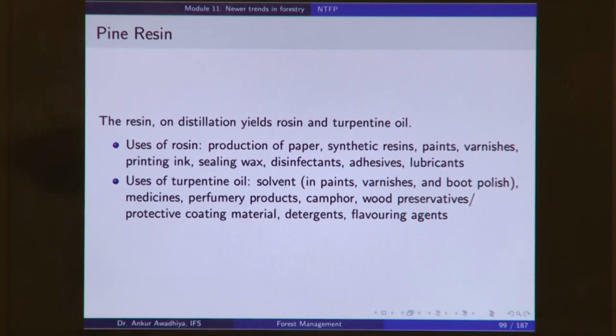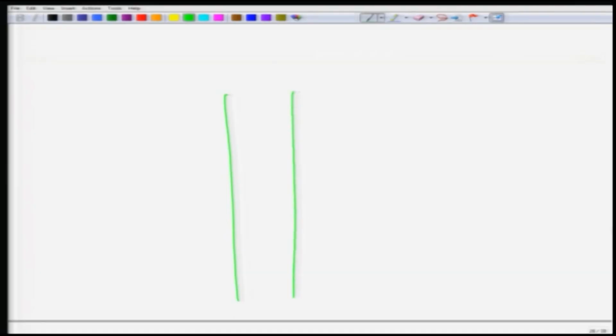So, how do you collect a resin? Suppose this is a pine tree. People will make rills like this. There is a channel. So, essentially you are putting cut marks on this tree. These cuts do not go into the heartwood, they are confined to the sapwood.